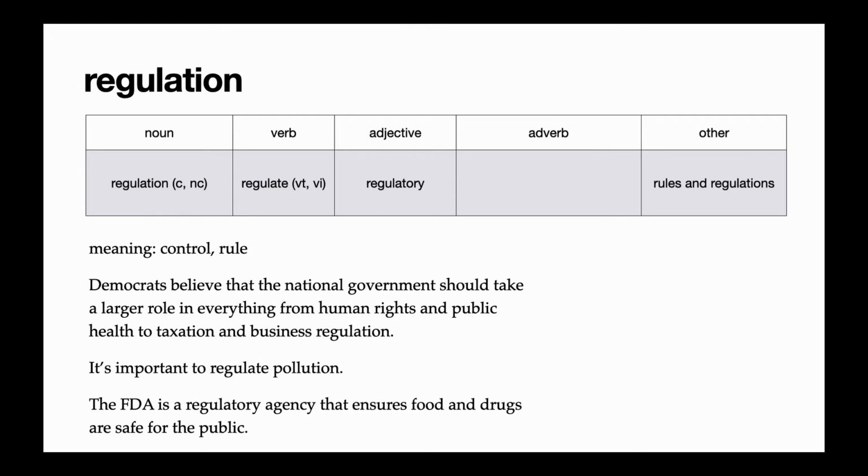The next word is regulation. Regulation in the reading was a non-count noun, meaning control over something. So when we talked about business regulation, that means control over businesses. Regulation as a countable noun just means the same thing as rules. So in the other column, rules and regulations is a common expression, which just means all the rules.